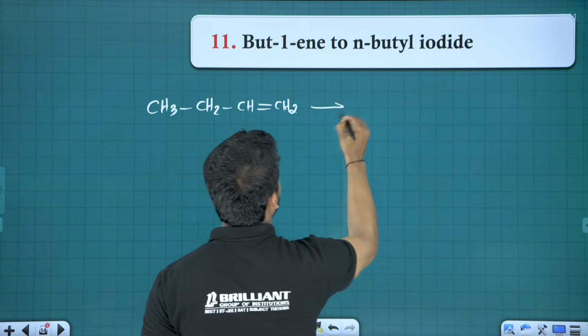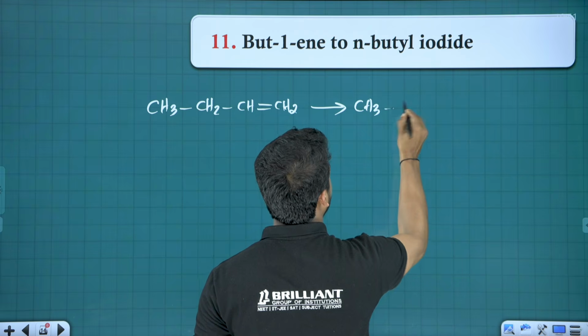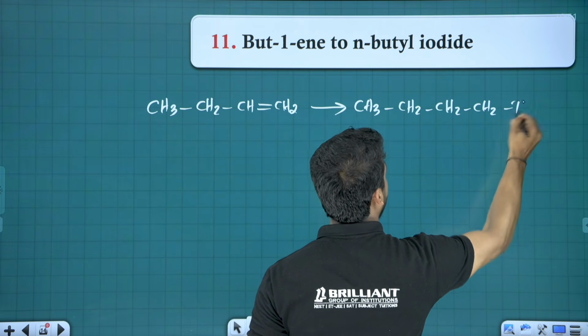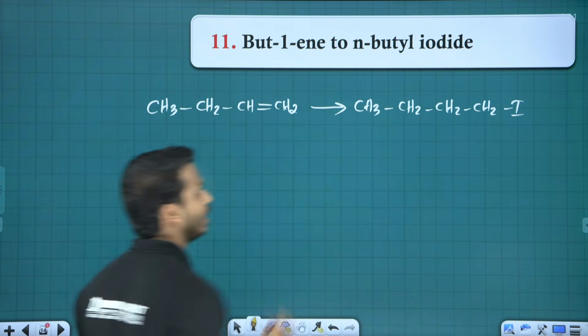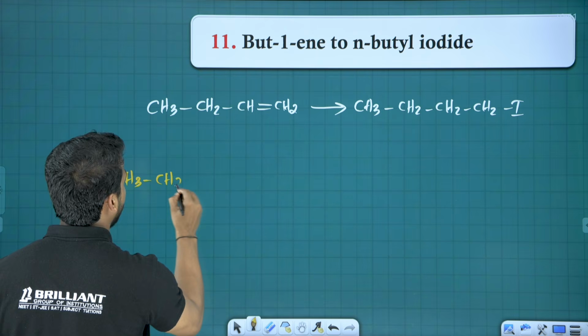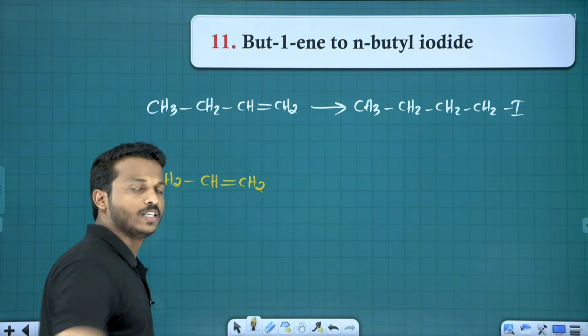But-1-ene to 2 N-butyl iodide. What is N? Normal, straight. Normal butyl iodide. How is it possible? It takes 2 steps, right? Okay, my dear, tell me. This is but-1-ene. How do we get an iodine on this place?